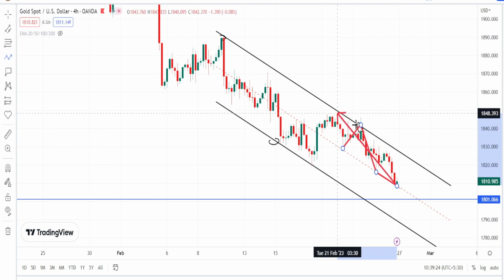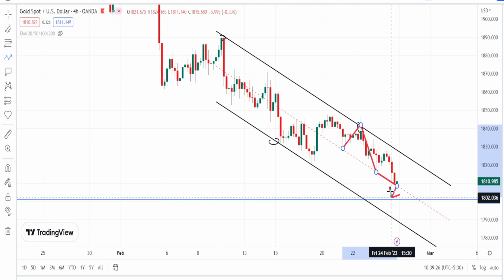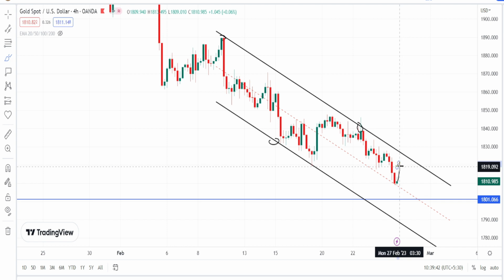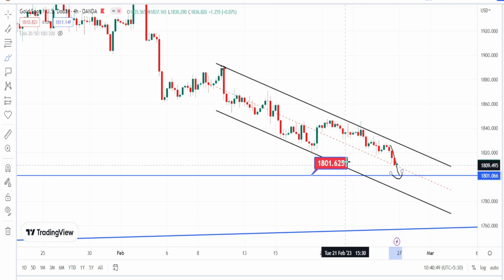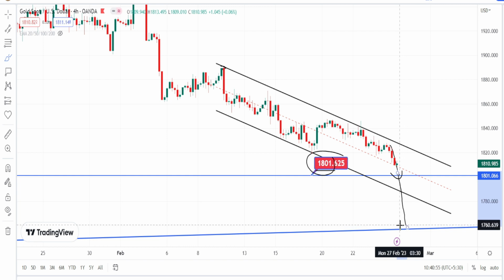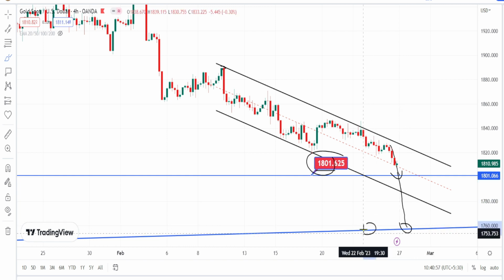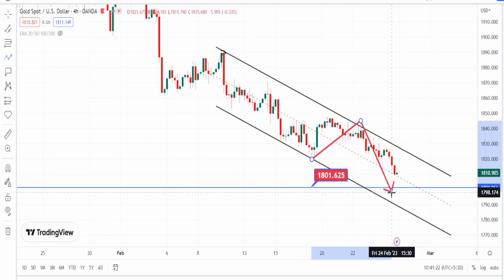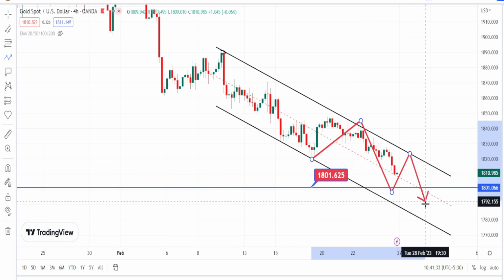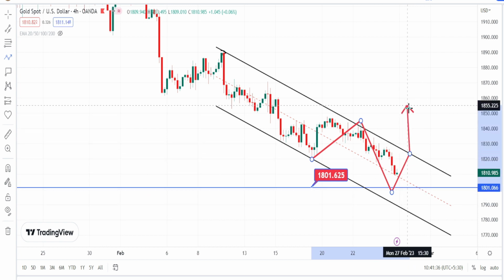But still, as long as the price action is trading within this bearish channel pattern, we can expect the bearish trend to continue in 4 hours time frame, even if it bounces back on the bullish side retracement. And again, if the bearish trend continues, we can expect it to take support around the support level of 1800. And if this support is broken, we can expect it to take support on the weekly time frame trend line or the support line. So since the current trend of the price action is bearish, whenever the price action tests this resistance line of the bearish channel pattern, I would recommend you to enter into a new bearish side trade rather than taking trades against the current trend.